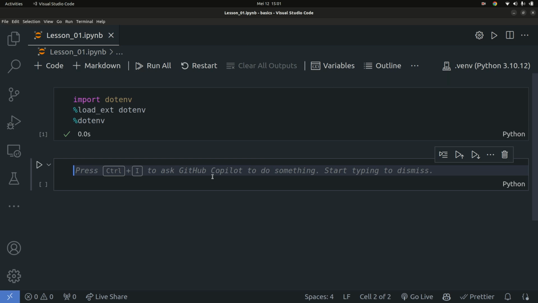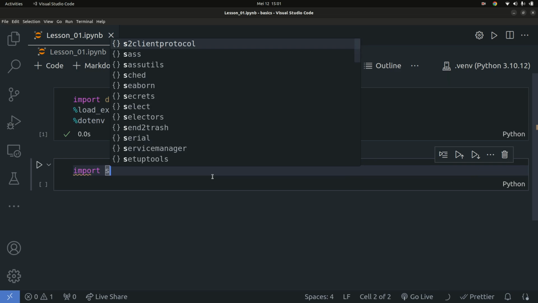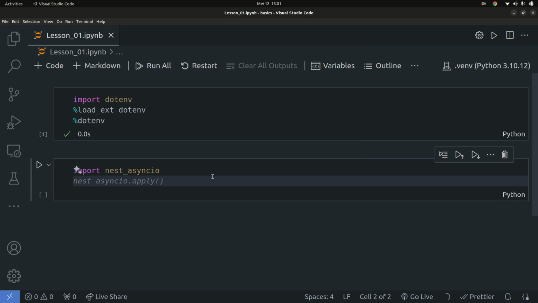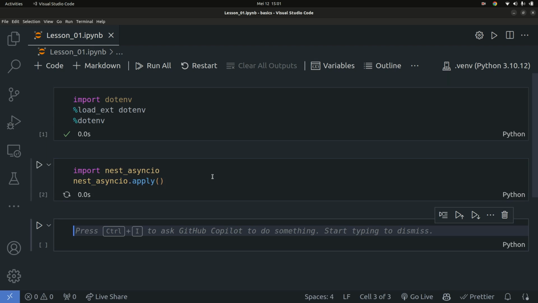Okay, so I'm going to use this library called nest_asyncio. This library helps us to work with asynchronous libraries within Jupyter Notebooks, because Jupyter Notebooks by default don't support asynchronous code. So this library is just a way around it.